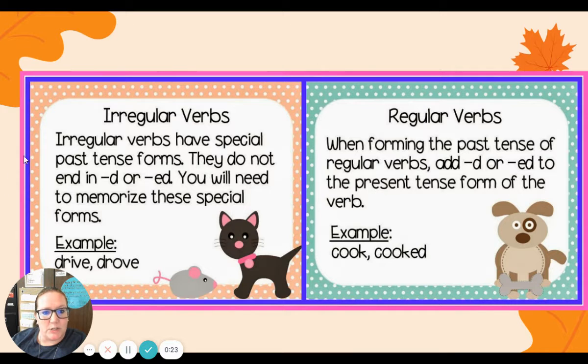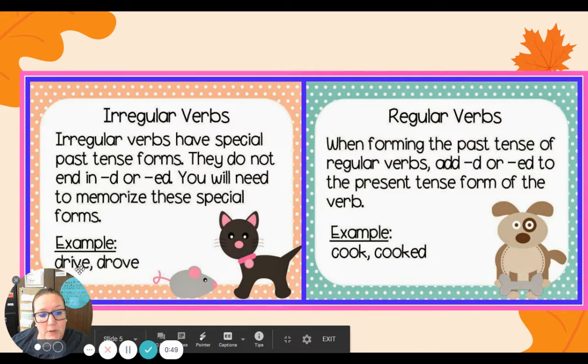First, I wanted to remind you about irregular verbs and regular verbs. What is the difference? Well, irregular verbs have special past tense forms. They do not end in D or ED like our normal verbs do. You will need to memorize these special forms. They are not rule followers, so we can't even make up a rule about them.